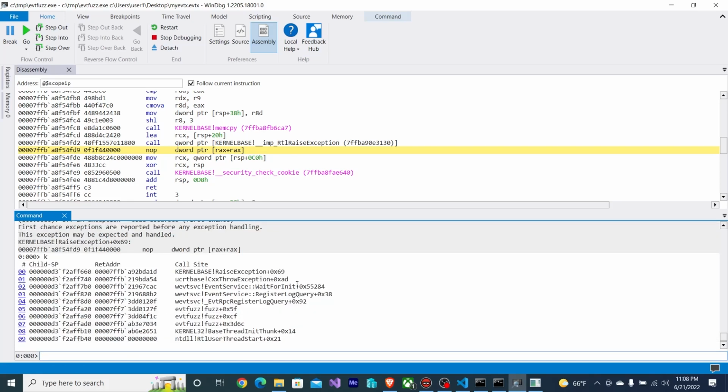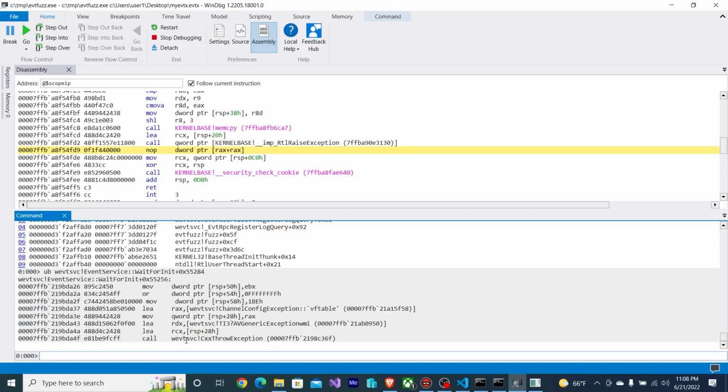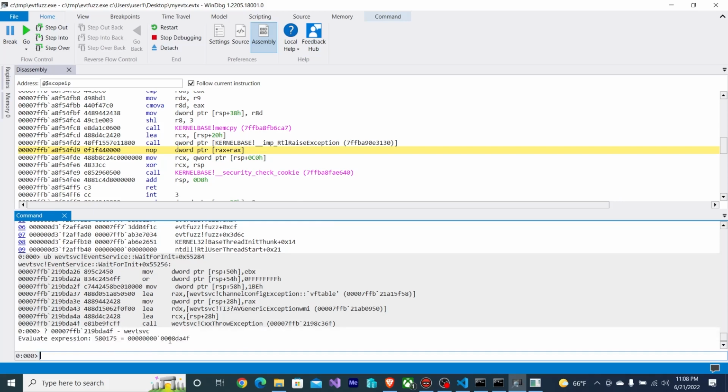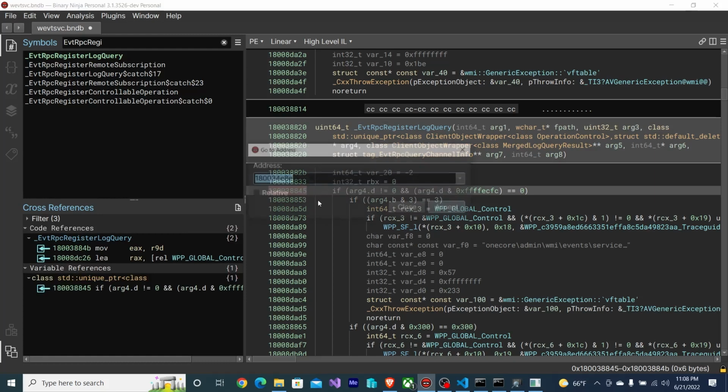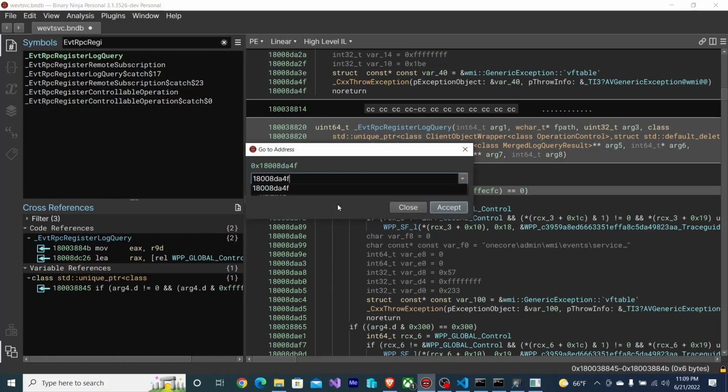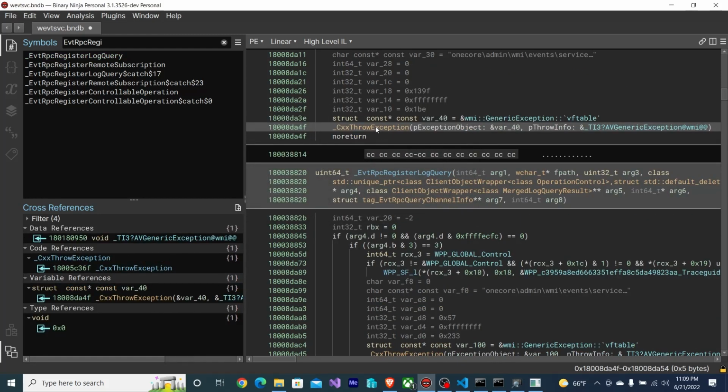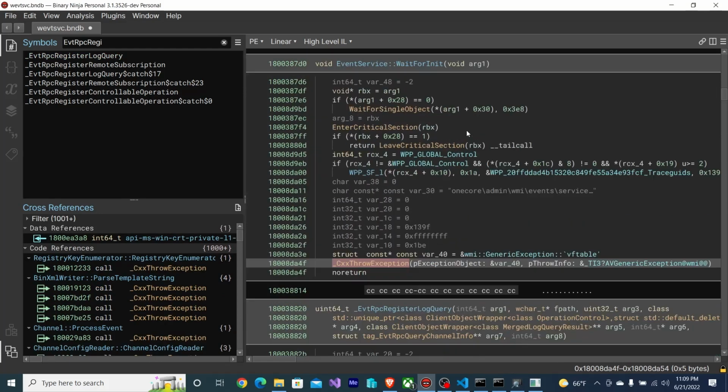It raises an exception at this offset. So I'm going to grab the throw exception line here, subtract that from the base address to get the offset of where the error occurs, and navigate to that offset. So that exception is thrown here.